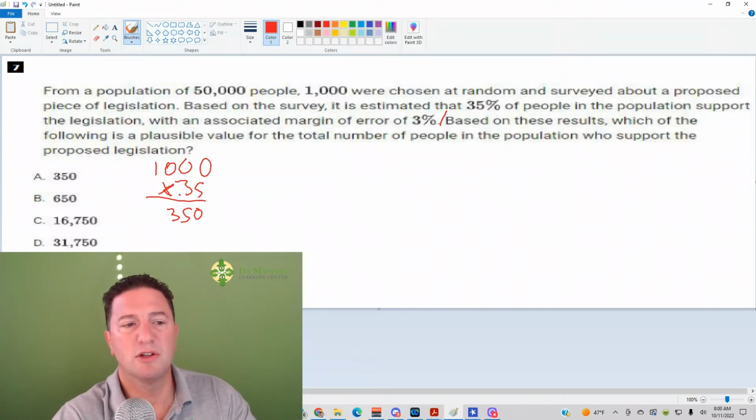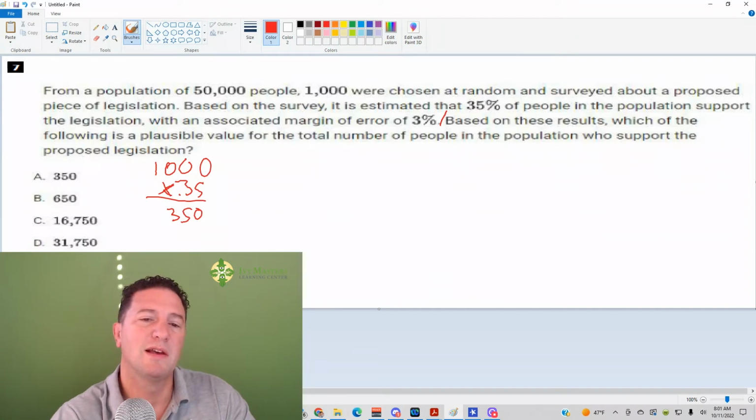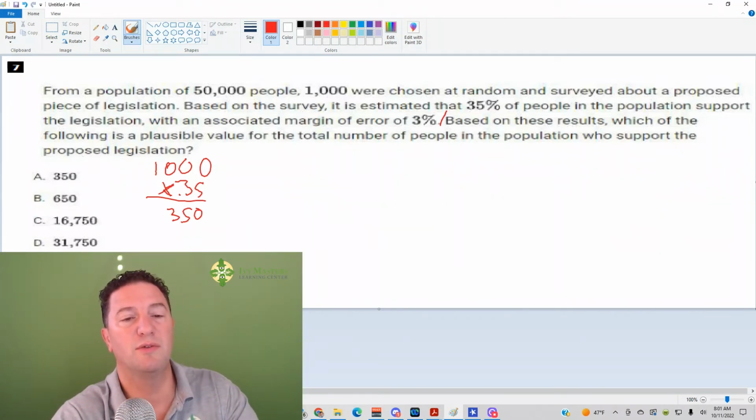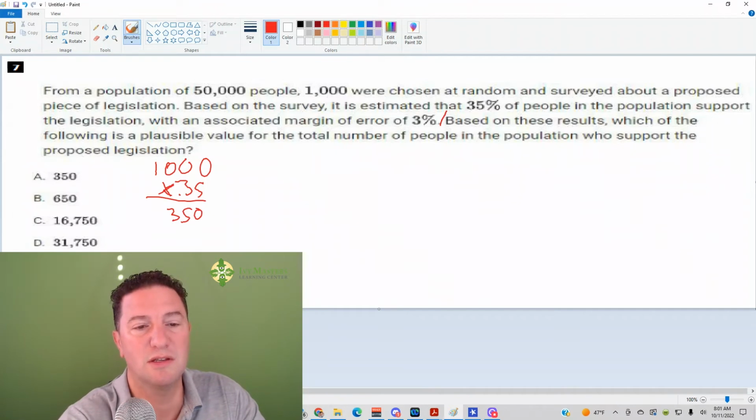Based on these results, which of the following is a plausible value for the total number of people of the population who support the proposed legislation? So remember, what we said was, if we take the number surveyed and multiply by 50, then we get the actual number of people. If this doesn't make sense, you could also set up a proportion. It could be 1,000 over 50,000 equals 350 over x. And you could use the ratio 1 over 50 equals 350 over x. Cross multiply, set equal, and solve.